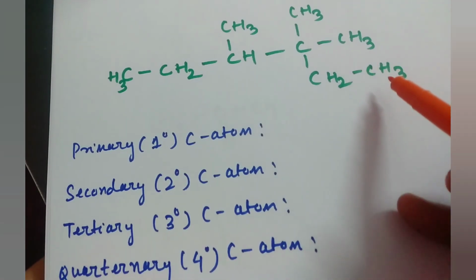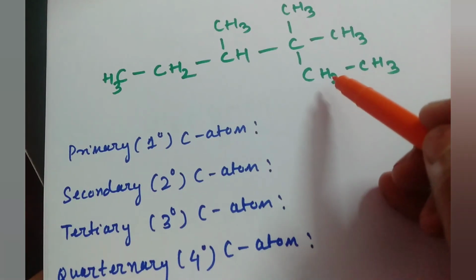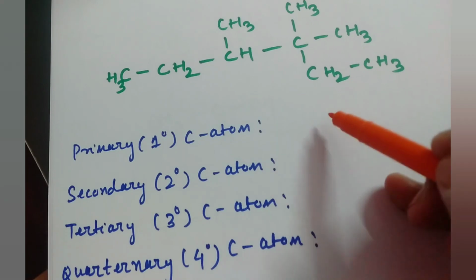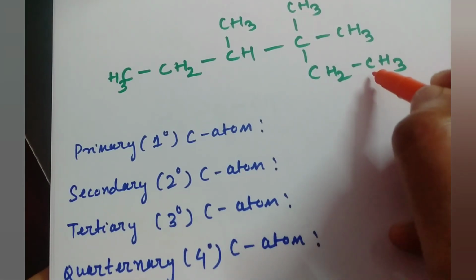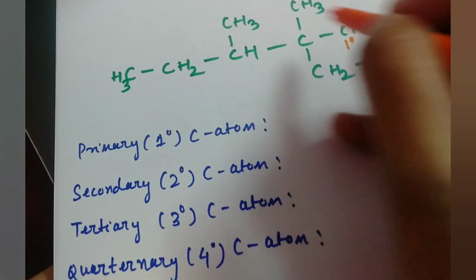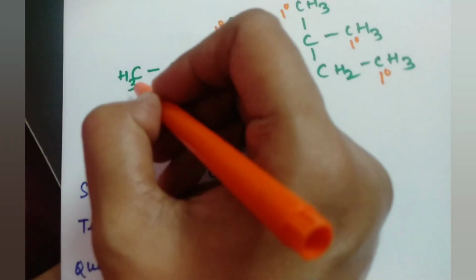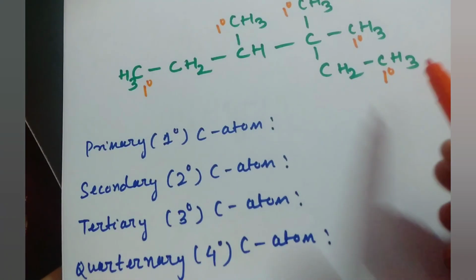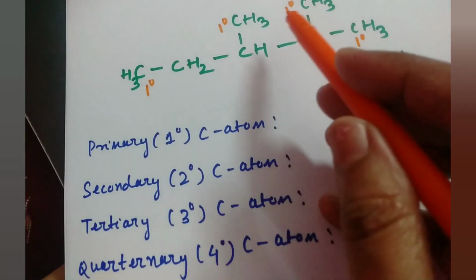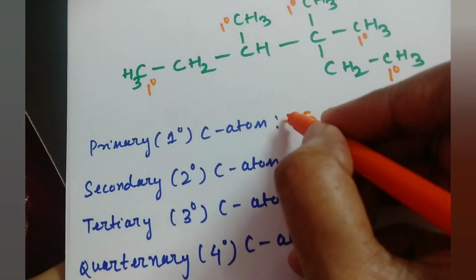See here, the CH3 carbon is attached to another carbon on one side. So all the CH3 carbons here are known as primary carbon atoms, or I can write 1 degree. Similarly, here another primary carbon, here another, and here also another primary carbon. In total, how many primary carbon atoms, or 1 degree carbon atoms, are there? 1, 2, 3, 4, 5. So the total number of primary carbon atoms is 5.